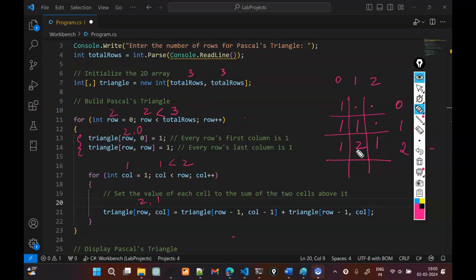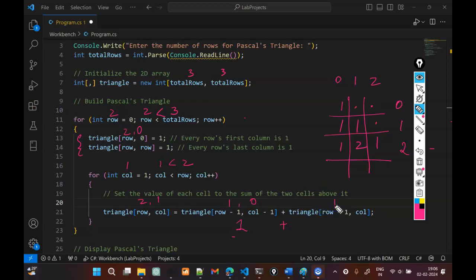So that is given by 2 minus 1, which is 1, comma, column is 1. So 1 comma, 1 minus 1 will be 0. So we are actually pointing to this number, which happens to be 1, plus, again, what is the row minus 1 here, which is 2 minus 1, which is 1.